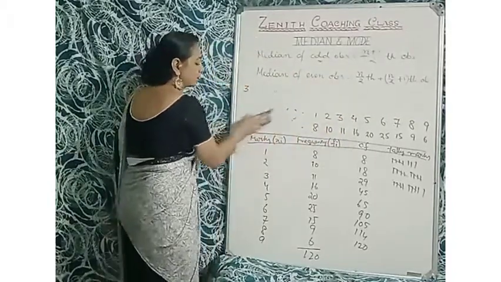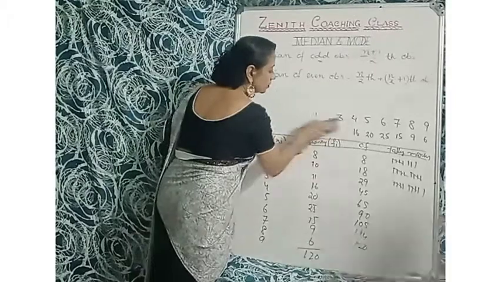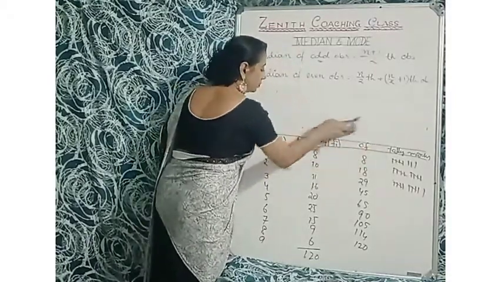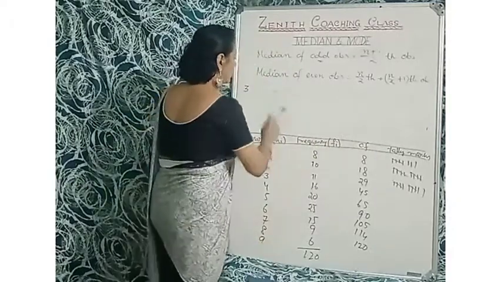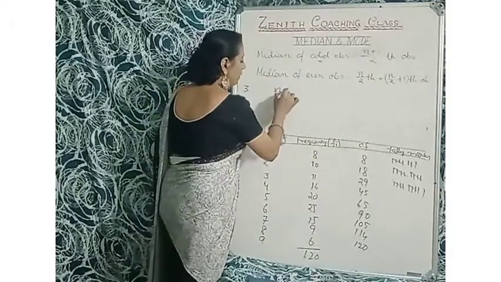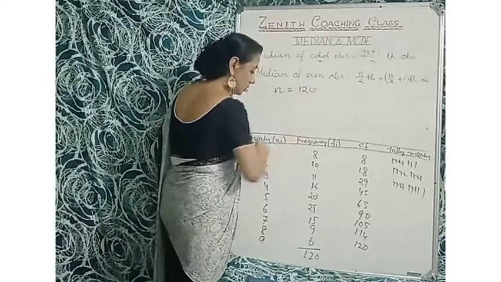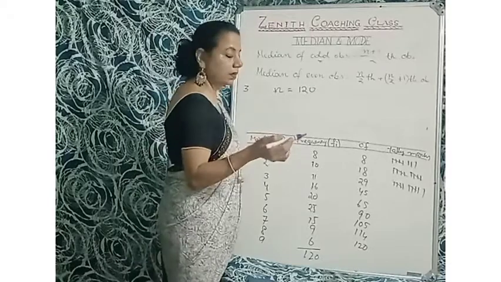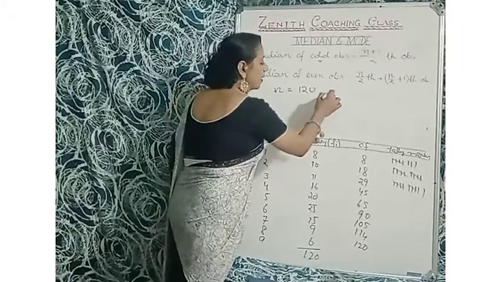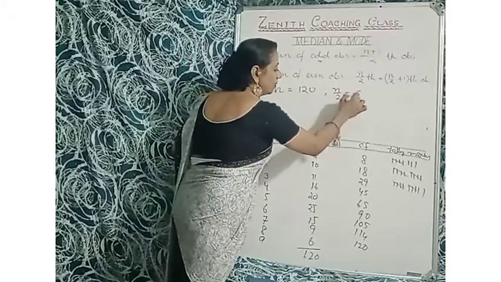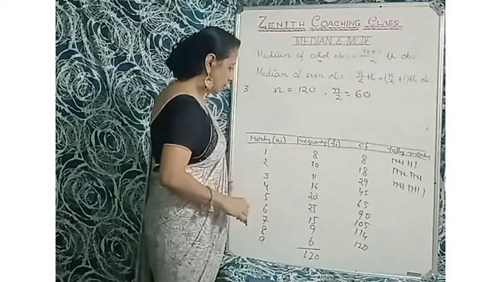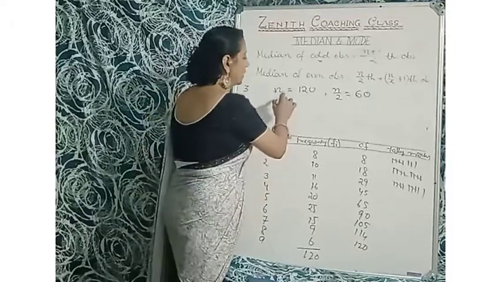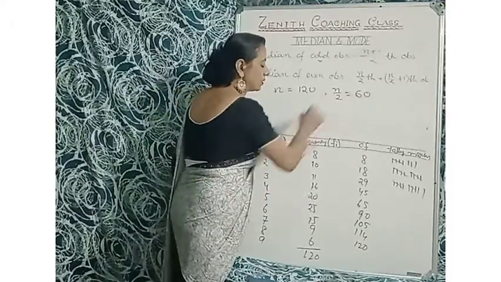So N is here 120. So now frequency equals N, here 120. So we have to think about a different formula, that is, we have to find N by 2. N by 2 equals 60. In case of this type of data, that is cumulative frequency, we have to take N equals 120, then N by 2 equals 60.